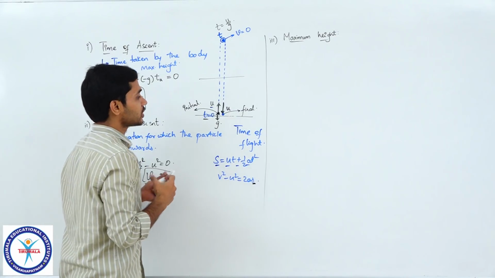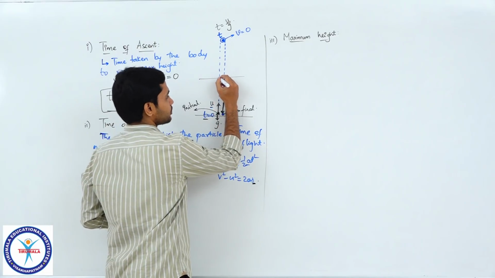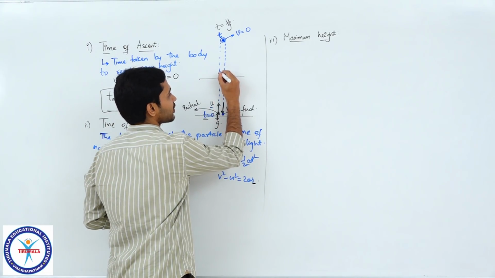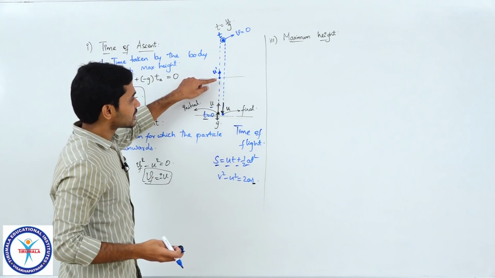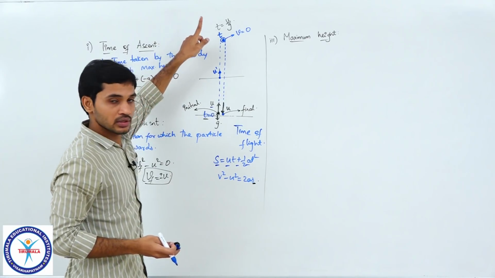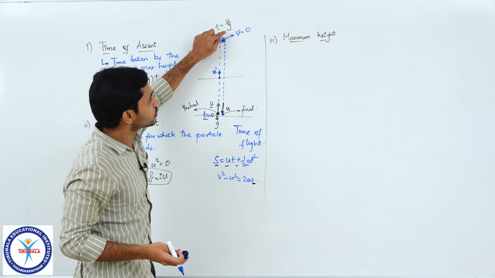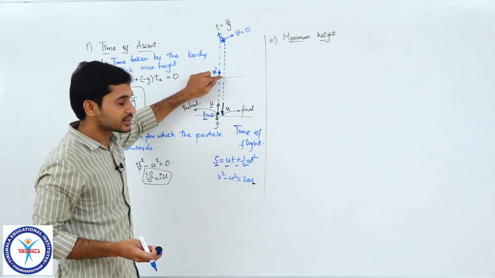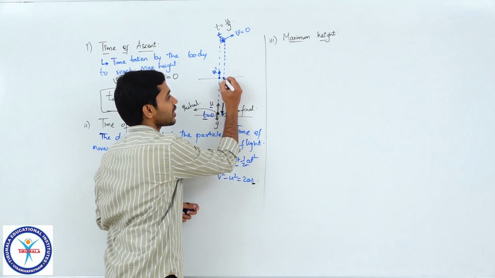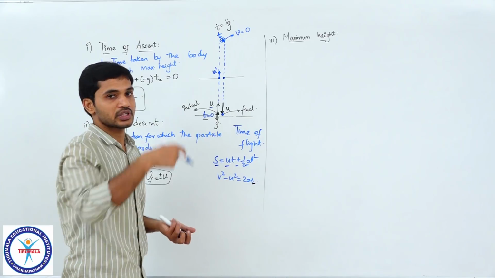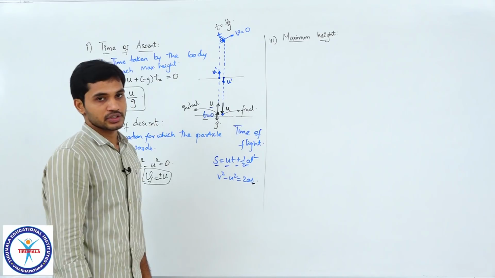Clear? What I am trying to say is, if a particle is thrown from here, while going up, let us say it is crossing this point with a velocity of some u dash. Can I consider that this is nothing but another projectile which is thrown vertically upwards with u dash? You can directly say that it goes to the highest position, turns back and returns, and by the time it reaches that level once again, it will have the same u dash, but in the opposite direction. So, this time it will have u dash in this direction, you understand that.